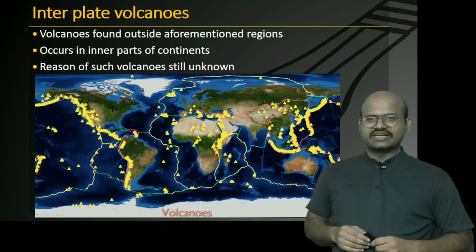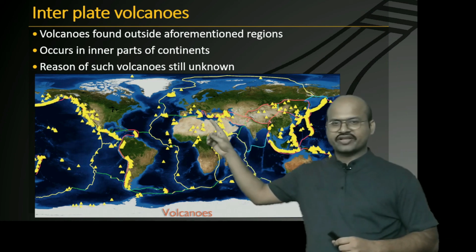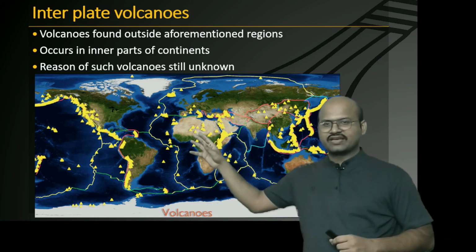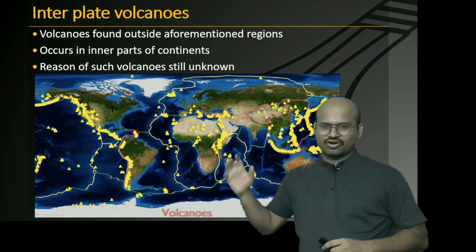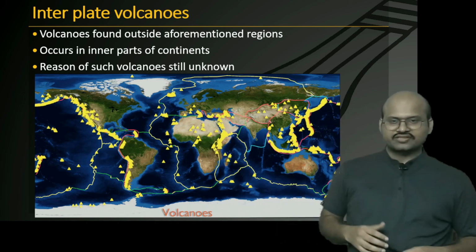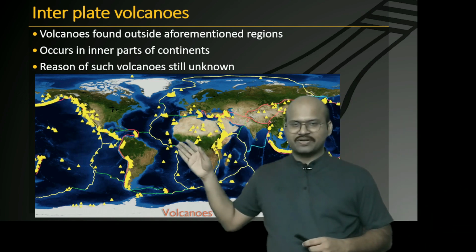The fourth type is intraplate volcanoes. Here the volcanism occurs within the plates, that is far away from any tectonic activities. Now the reasons for each of them are not known and the processes due to which they occur are still being discovered.